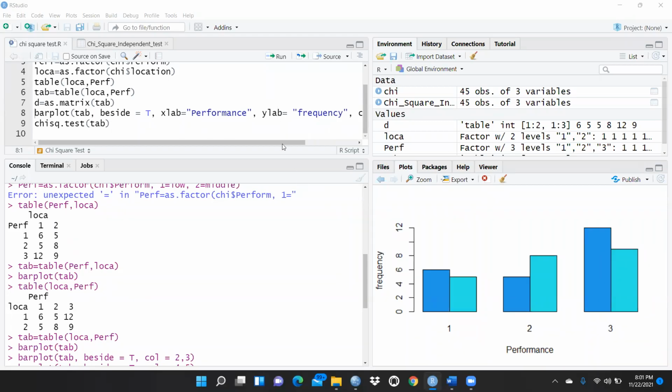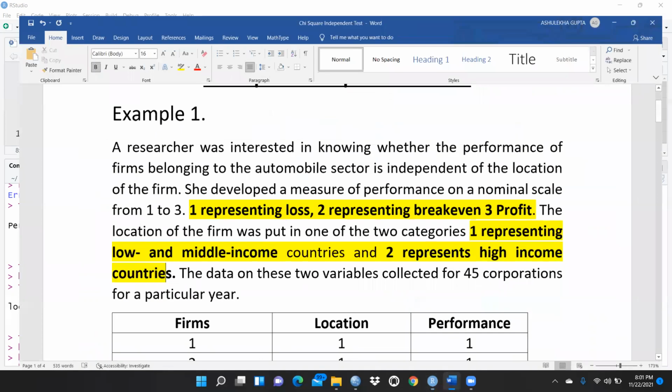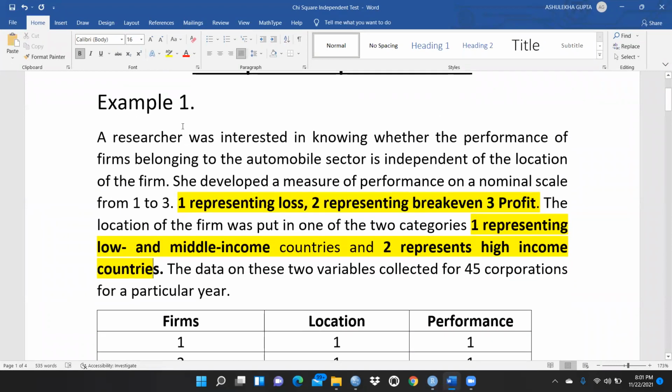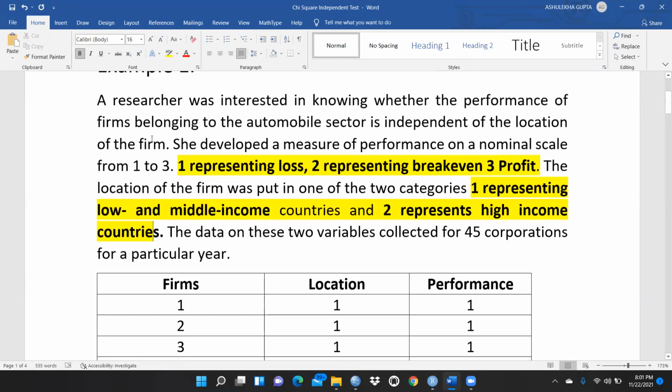Hi everyone, let's begin the chi-square test in RStudio. How do we have to perform the chi-square test in RStudio? For this purpose, I have taken one case. There is one problem where we are going to apply the chi-square independence test, and this problem is a researcher